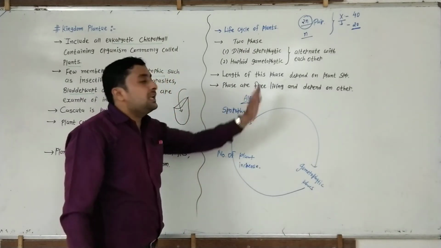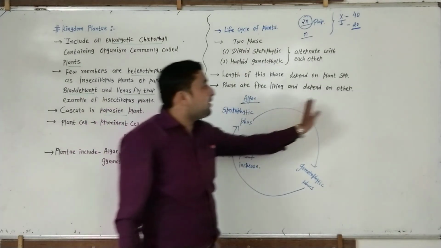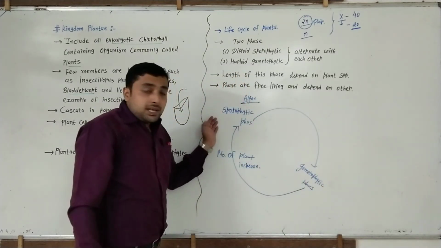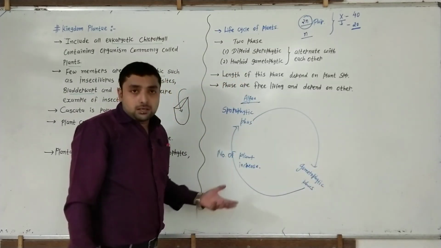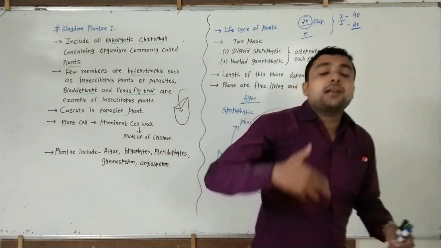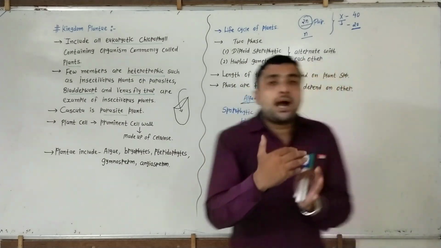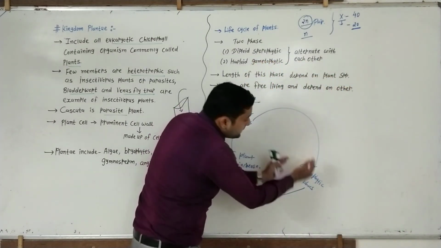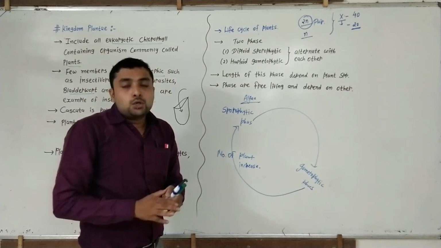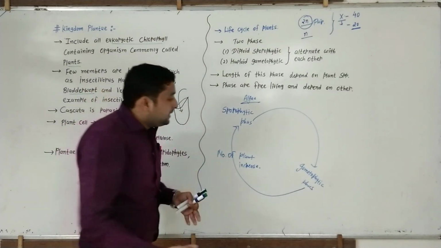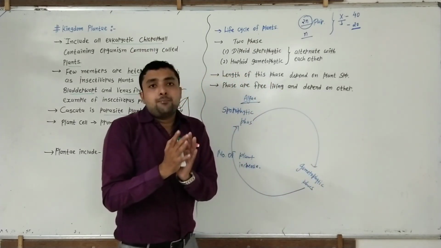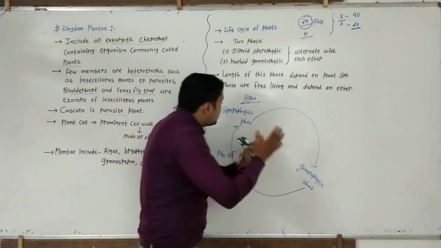Then the phases are either free living or dependent on others. It may be that in a few plants the sporophytic phase is independent, meaning it makes its own food and also provides some food to the gametophytic phase. Whereas in a few plants it is totally opposite: the gametophytic phase is independent, makes its own food and provides some food to the sporophytic phase.